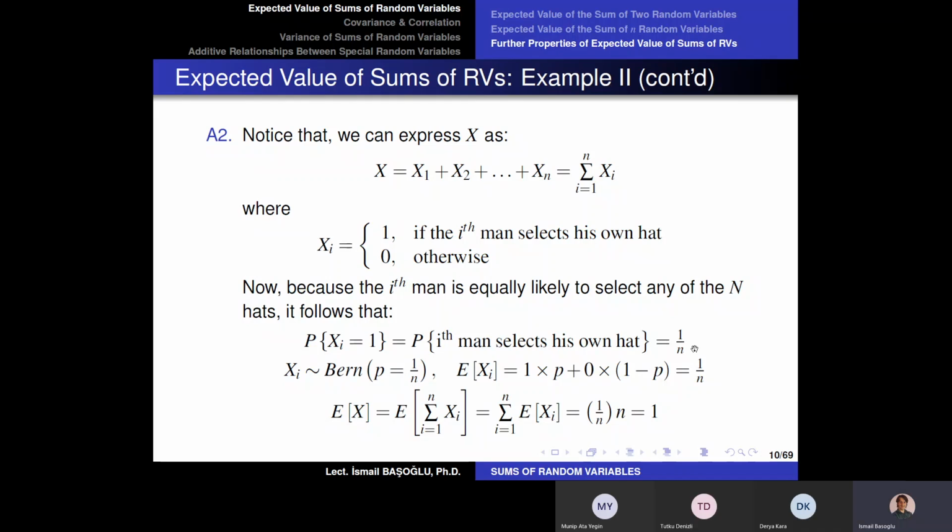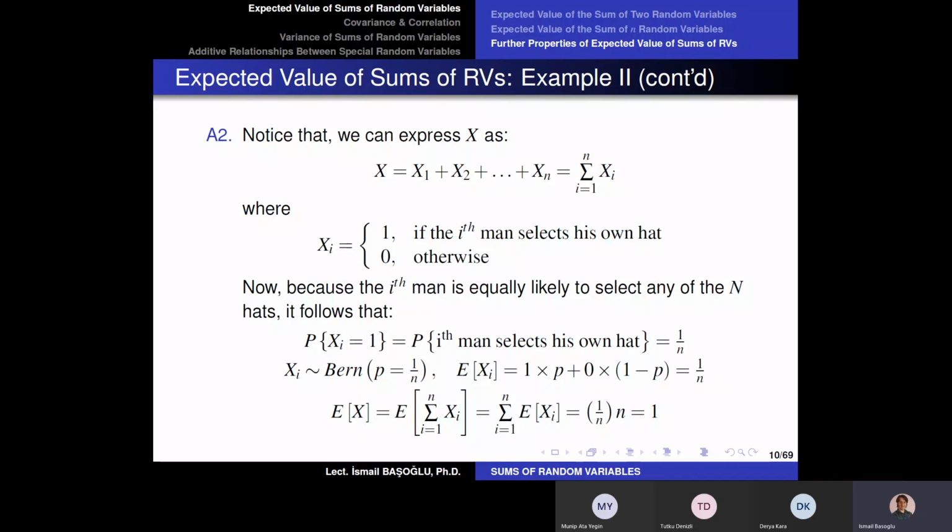Now, you should not think in the order of time, and everybody here is selecting one of the hats, right? So everybody has the same chance of selecting their own hat, 1 over n. Okay, even the last man who selects his own hat has the chance of 1 over n. Why? Because if nobody selects his hat, the last man can also select his hat with 1 over n probability. So what is the probability for nobody to select the last man's hat? It is again 1 over n.